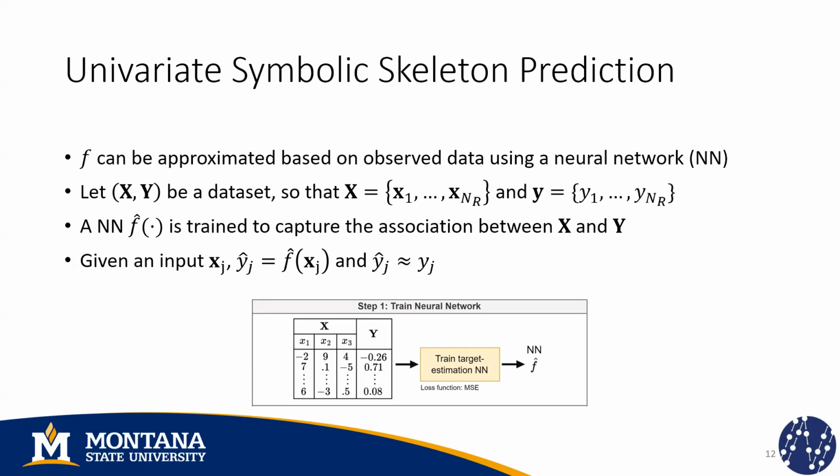So the first step is going to be to approximate the underlying function of the system, which we don't know, and we're going to do that by using a neural network, using the data set of observations that we have collected. And we train our network by minimizing the error, the mean square error, basically.